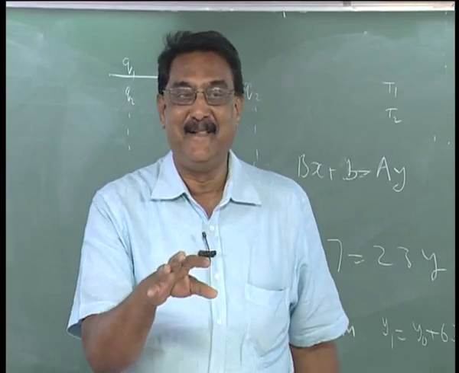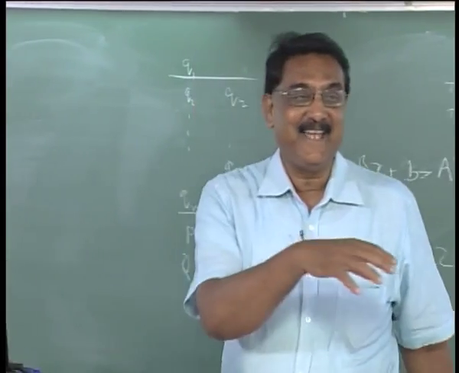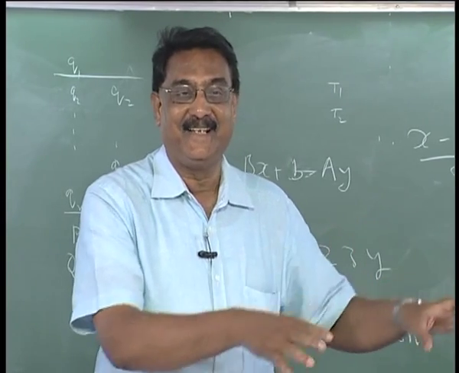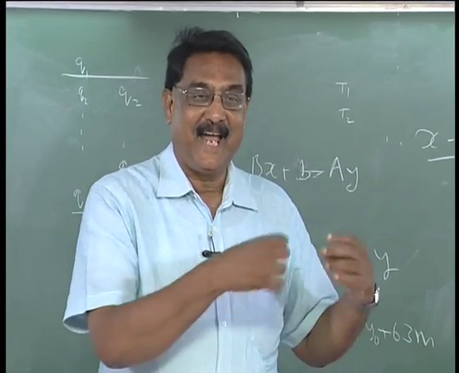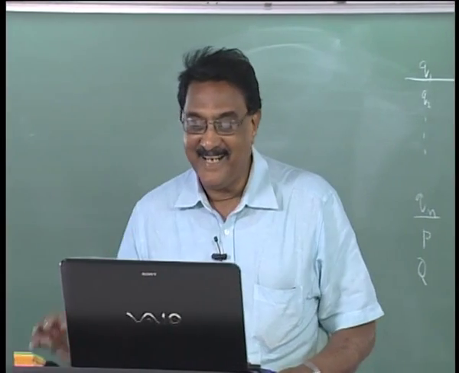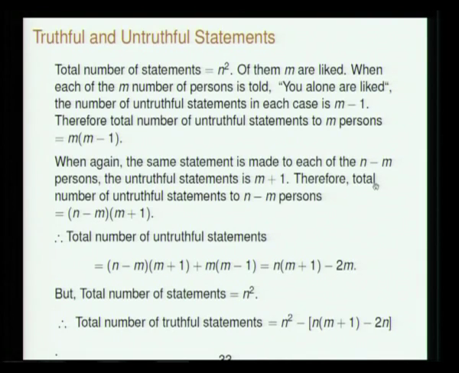So that is untruthful. And then she says, for the others in the disliked subset, I do not like them, which is true. So you have to carefully understand. So the total number of untruthful statements to n minus m persons is n minus m into m plus 1.